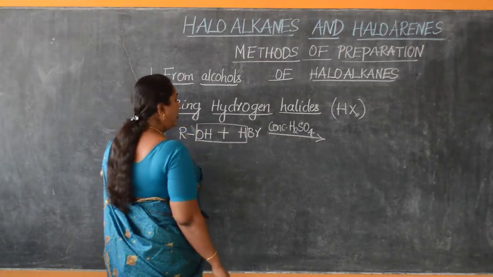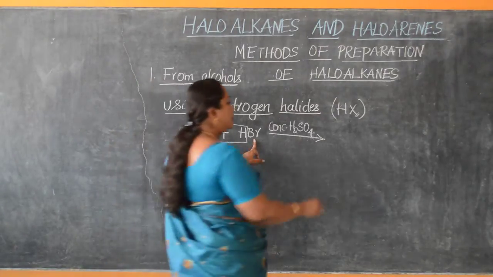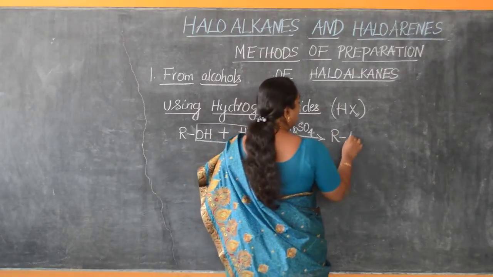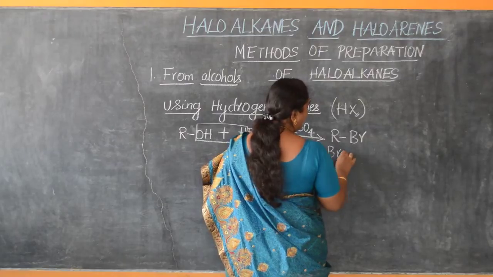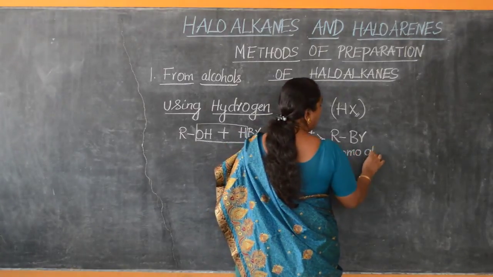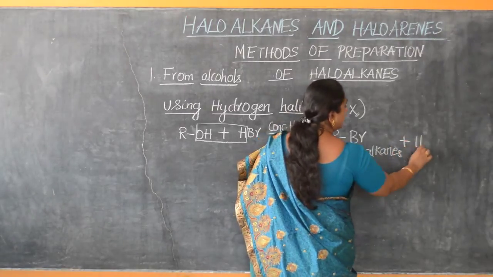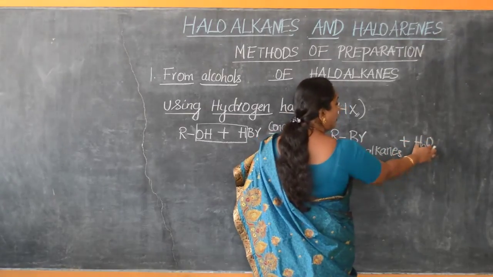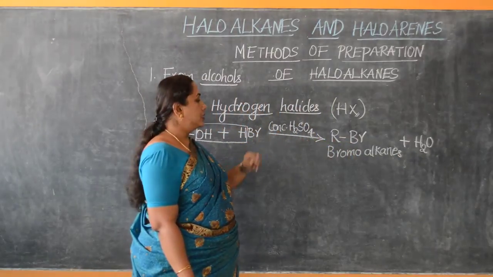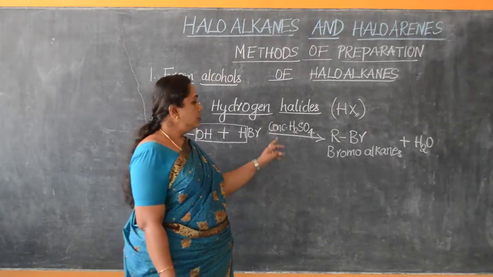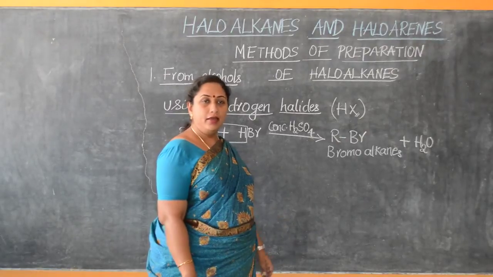will eliminate the molecule of water as shown, and R will now get attached with the nucleophile Br, resulting in the formation of RBr, that means bromoalkanes. We obtain bromoalkanes along with water. Thus formed water is absorbed by concentrated sulfuric acid, because concentrated sulfuric acid is a very good dehydrating agent.